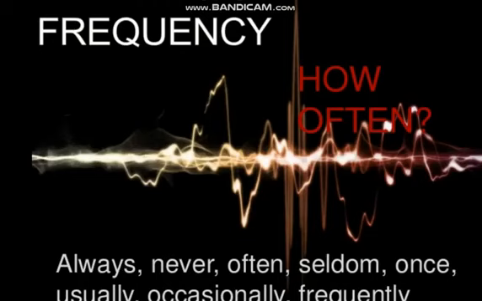Then we have adverbs of frequency. Adverbs of frequency answer the question how often something happens. These are like always, never, often, seldom, once, usually, occasionally, and frequently. If we say you are always late, here the word always is showing us the frequency, how often he is late. Similarly, I seldom go there, so here the word seldom shows us the frequency of going there. These are all different kinds of adverbs.